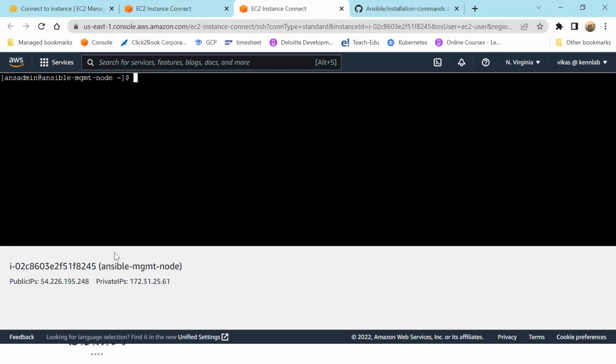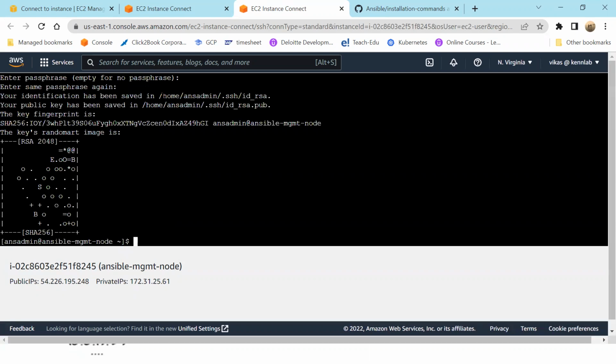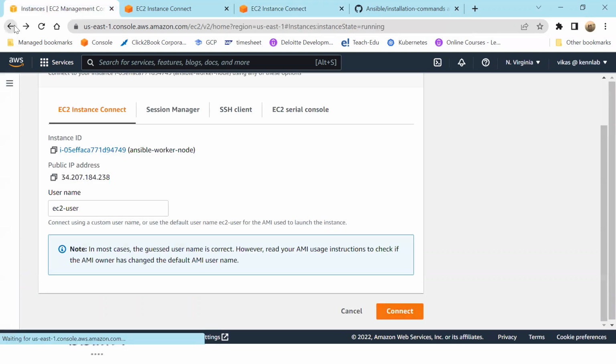Now I want to establish SSH connectivity. How do I do it? So the master will initiate. Ansadmin at the management node will initiate. How will he do it? ssh-keygen. So a private and a public key will be generated, right? Now he will say ssh-copy-id, and to whom is he inviting? He is inviting the worker node.